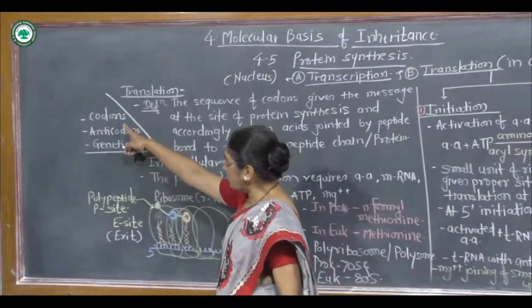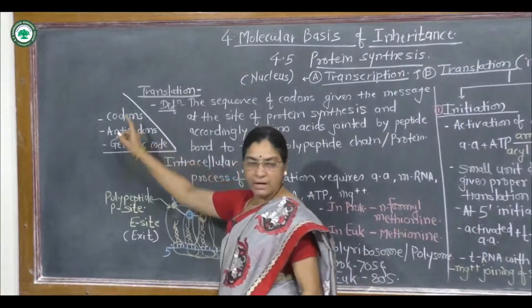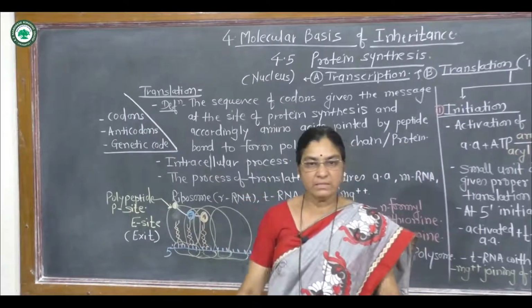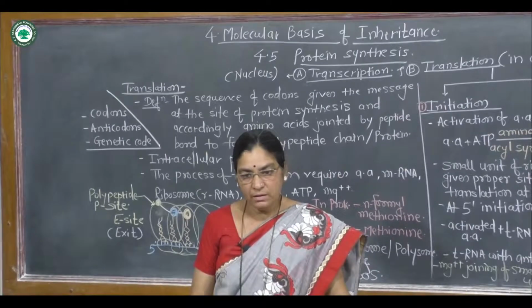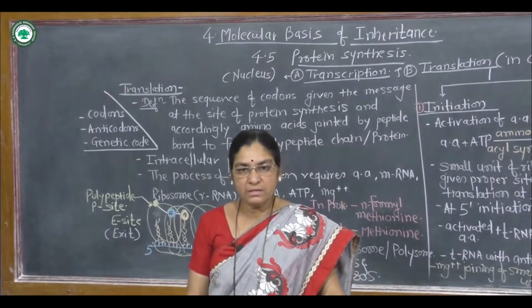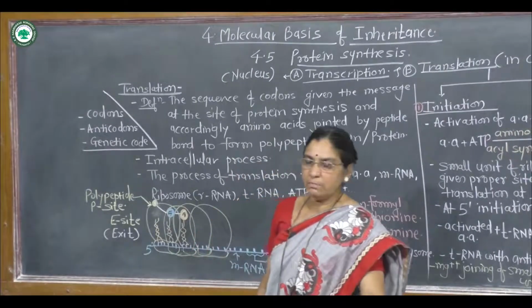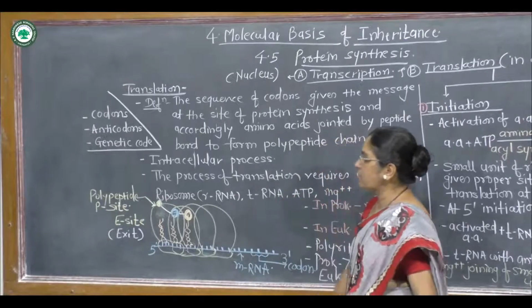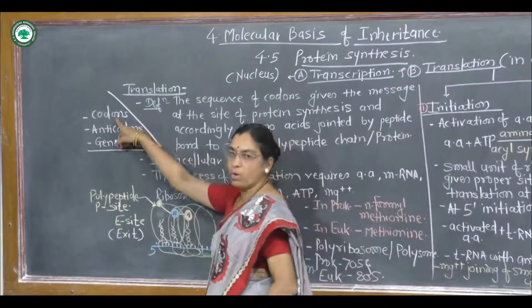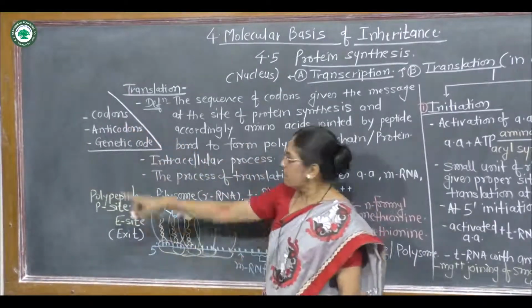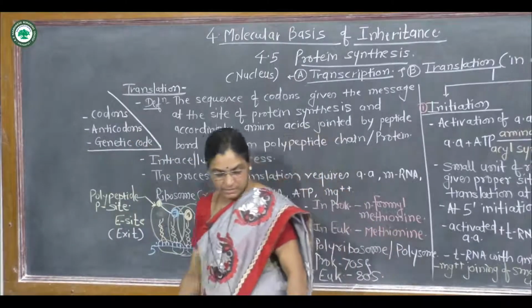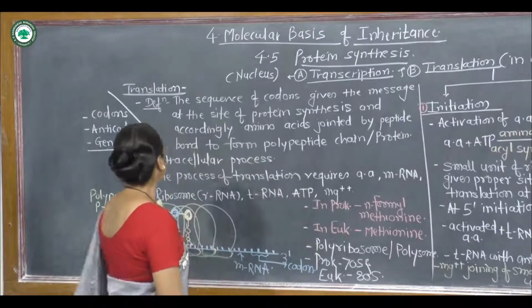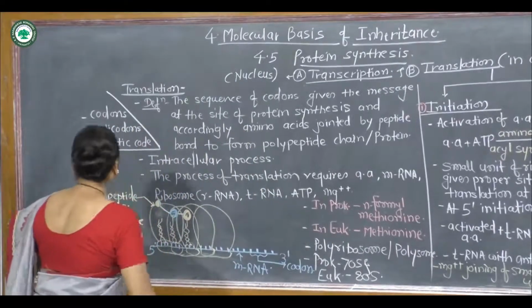The term codon is related with mRNA, the messenger RNA. On the messenger RNA, 3 successive nitrogen bases are present, called codons. Then the term anticodon is related with the tRNA, the transfer RNA,